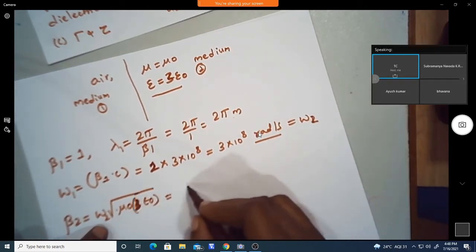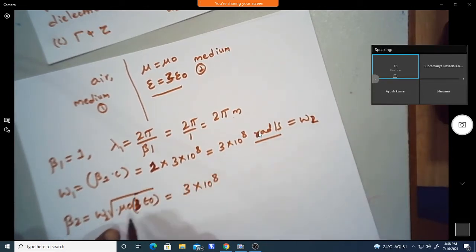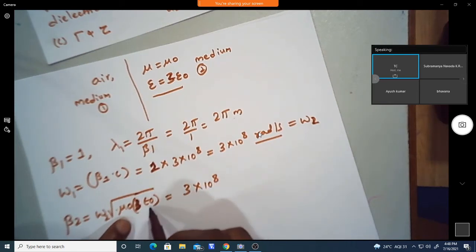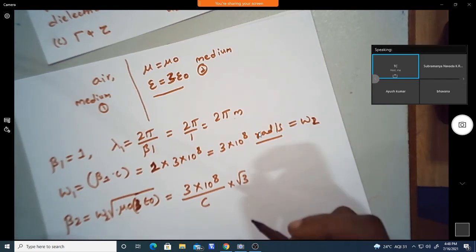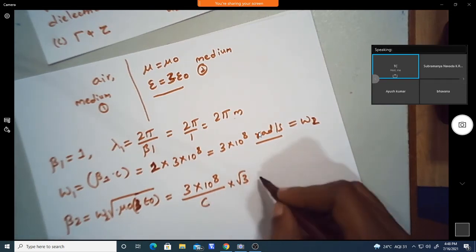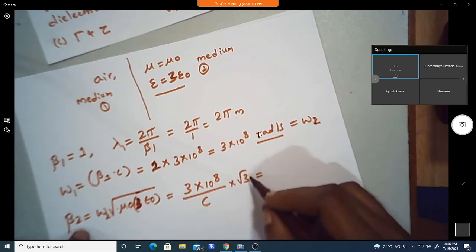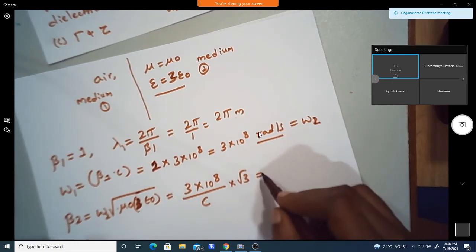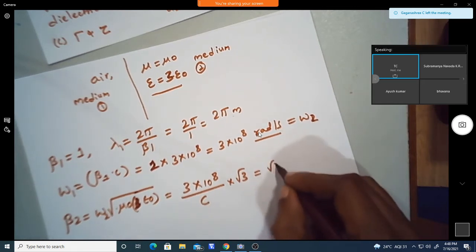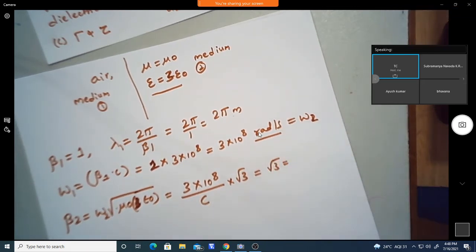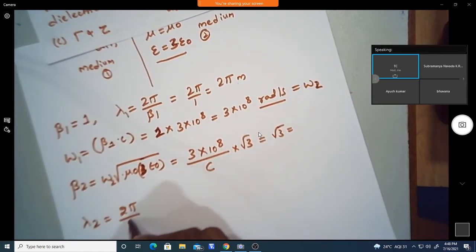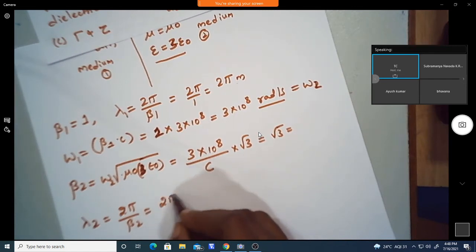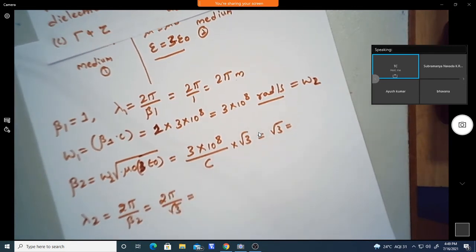We write the same 3 into 10 power 8, times root of mu naught epsilon naught, divided by c into root 3. Then they cancel each other, so beta 2 is nothing but root 3. That is the value of beta 2, and based on this beta 2, lambda 2 is 2 pi by root 3.